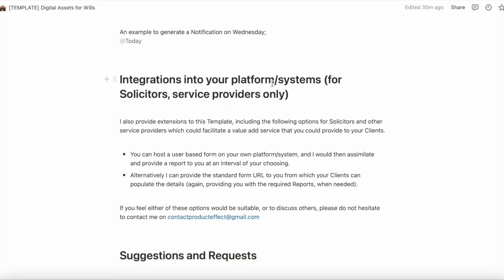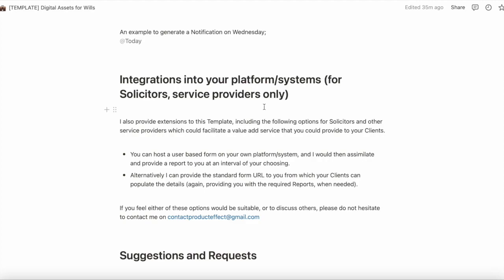Integrations into your platform systems. So this is for solicitors and service providers only. Those organizations might wish to provide this digital asset template as a service to their clients. And the way in which they can do that is to use an embedded user form in their own platform or system, and then provide that to their clients.